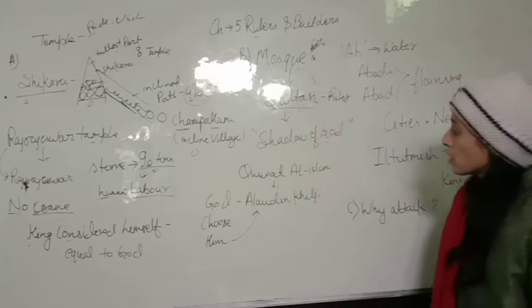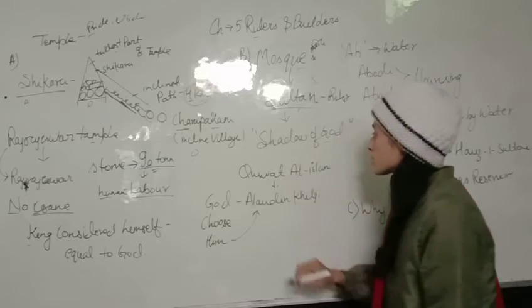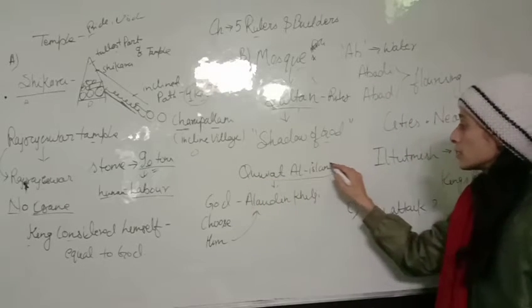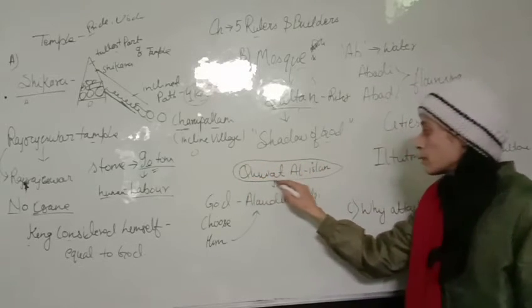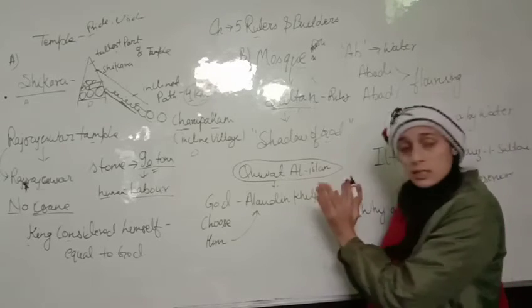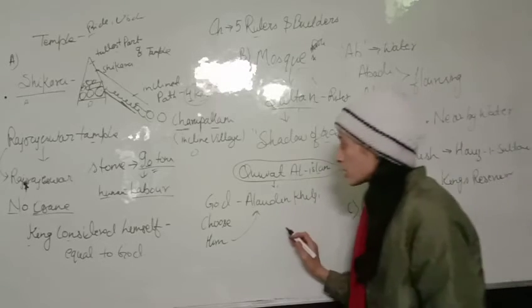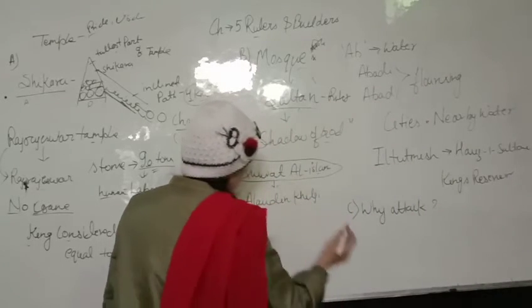Okay, so the Quwwat al-Islam, we will also find this ideology there. There was a mosque whose name was Quwwat al-Islam. Okay, so there was an inscription we found in that mosque, in which it is written that the mosque was built by Alauddin Khilji.